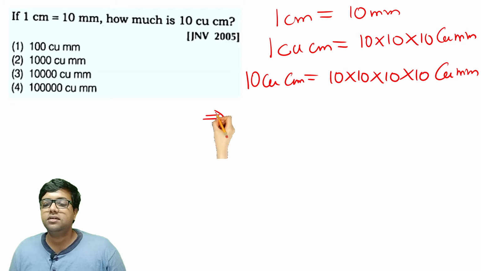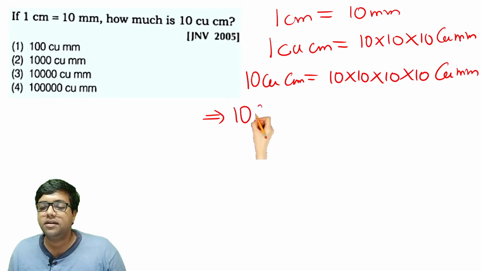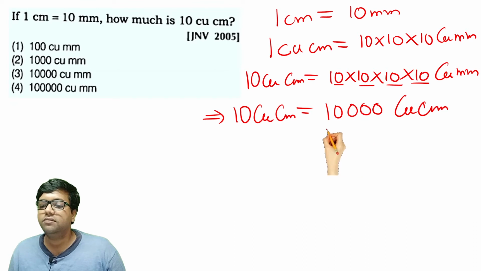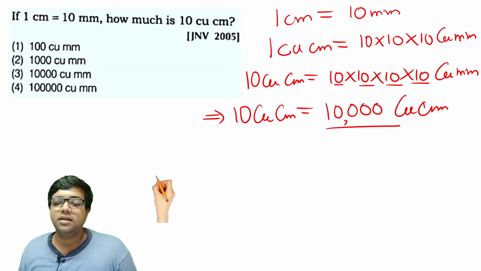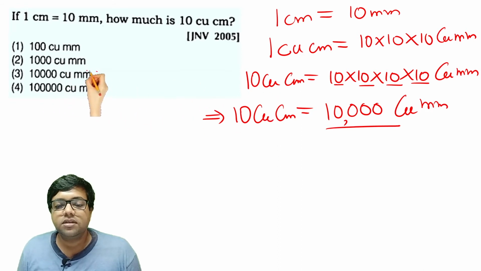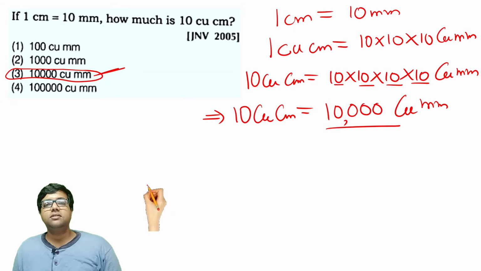So this gives us that 10 cubic centimeter is equal to 1, 2, 3, 4 zeros are there. 4 zeros will come after 1, which gives us 10,000 cubic millimeter. So option 3 is the right answer for this question.